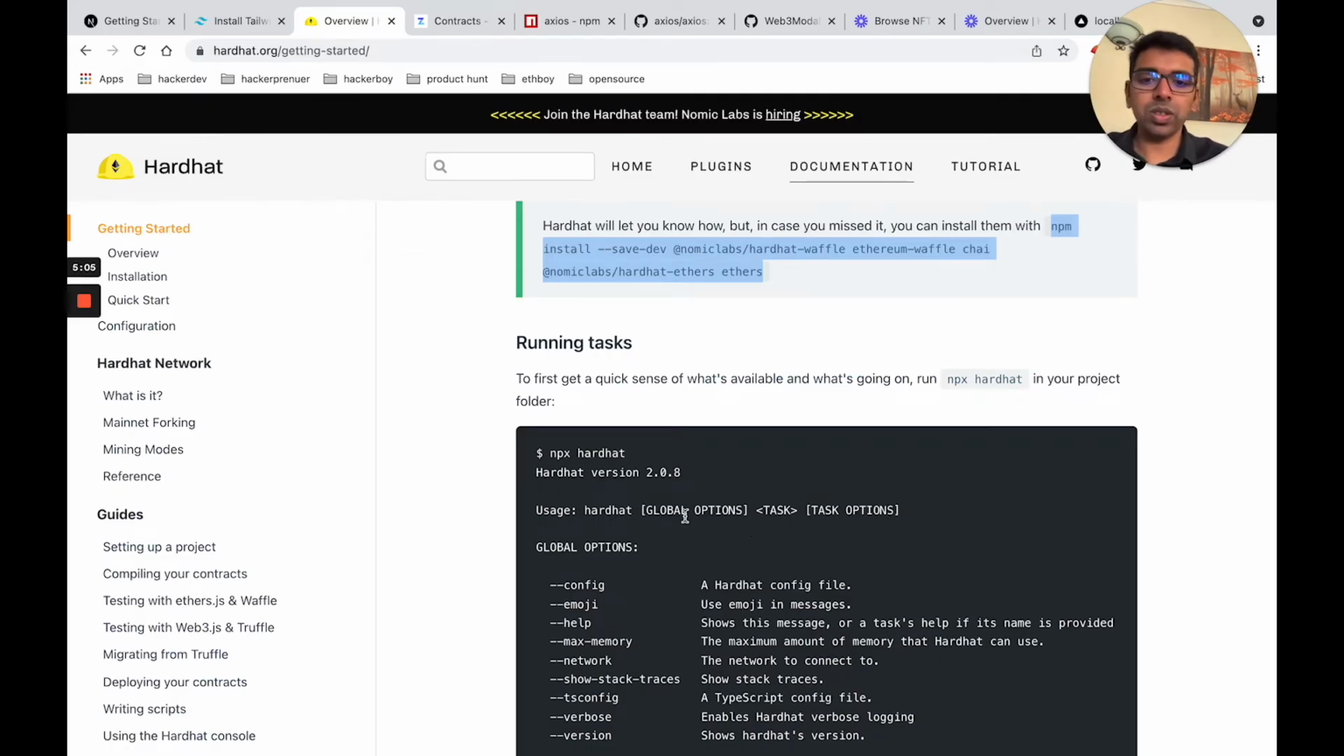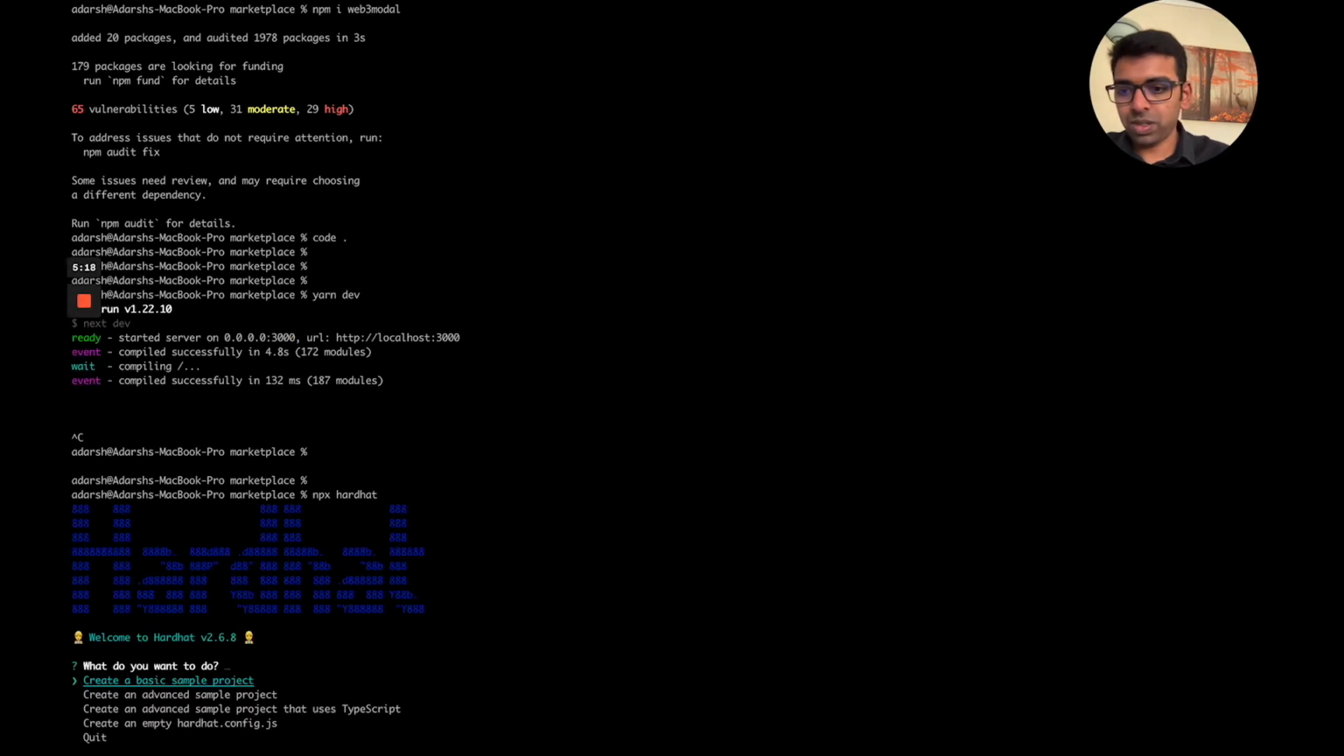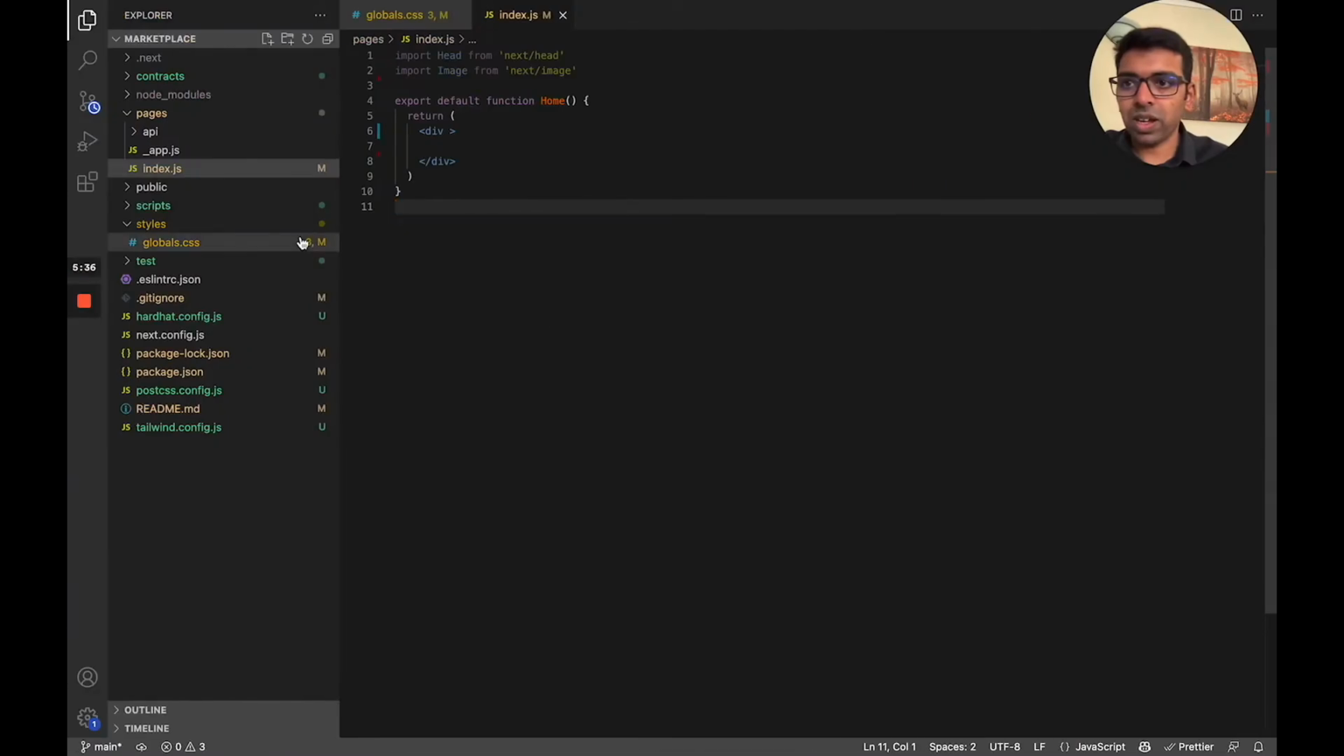The next thing we want to do is initiate the Hardhat project in our code base. So we're going to copy this npx hardhat and run it there. That will initiate our blockchain code. I'm going to create a sample project, and leave it in the marketplace folder. There is a gitignore, and then you just accept, and that's it. Let's go back and see what it's actually created.